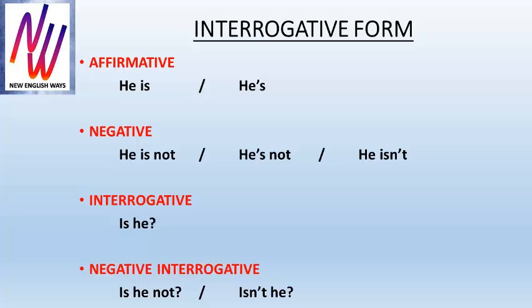He. Affirmative. He is. Contraction. He's. Negative. He is not. Contraction 1. He's not. Contraction 2. He isn't. Interrogative. Is he? Negative interrogative. Is he not? Contraction. Isn't he?